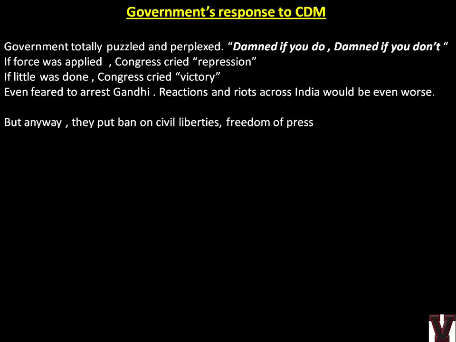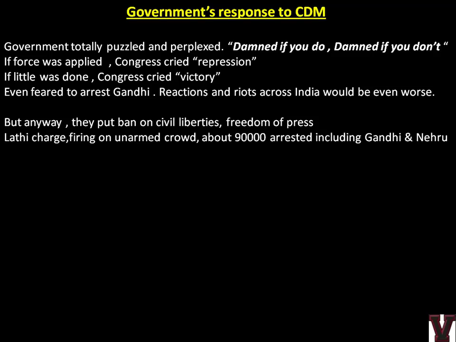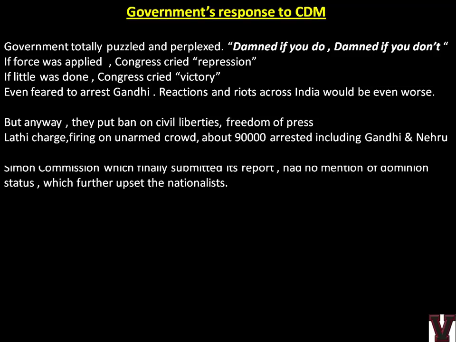But anyway, they put a ban on civil liberties and freedom of press, lathi charge, firing on unarmed crowds, about 90,000 arrested, including Gandhi and Nehru. We have seen it already in the last video. So everything they tried, but the mass movement was at its peak and nothing could be done to revert people's minds. Simon Commission meanwhile gave the report.